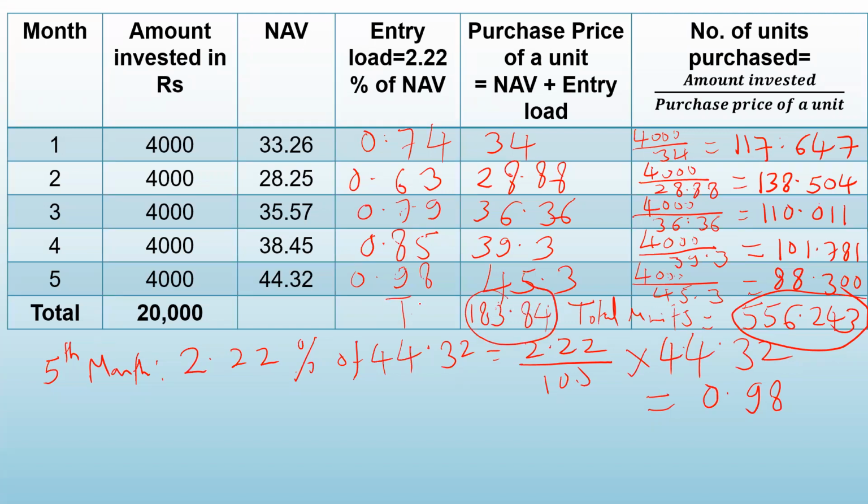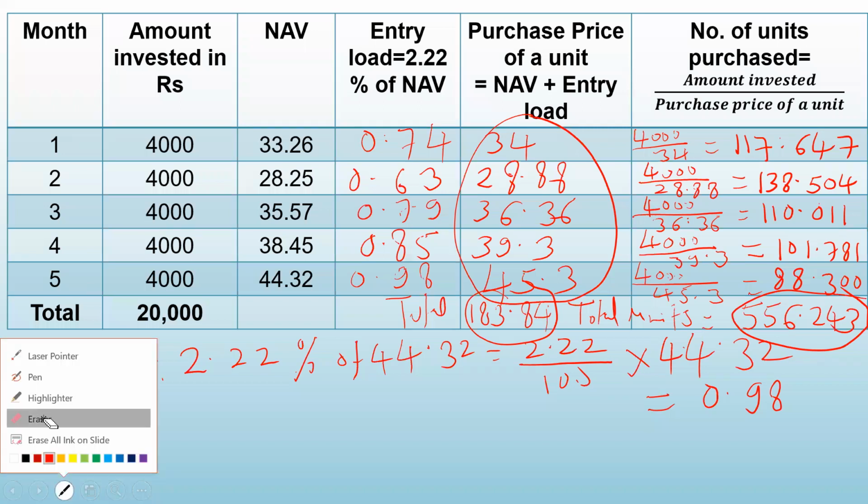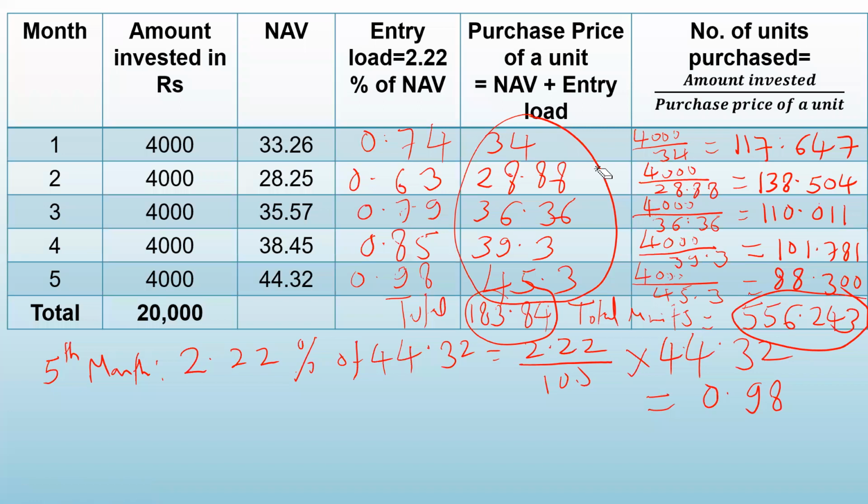This is the total of all these things. Okay. So 183.84. I hope you have understood. Okay. So let us find the arithmetic mean.